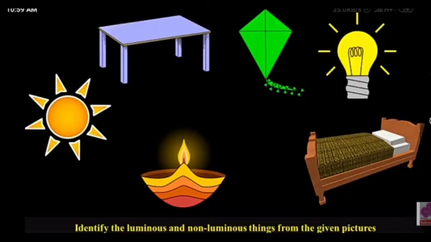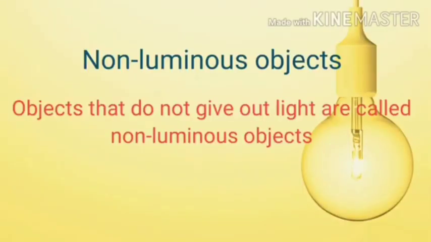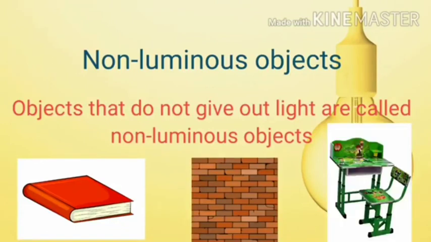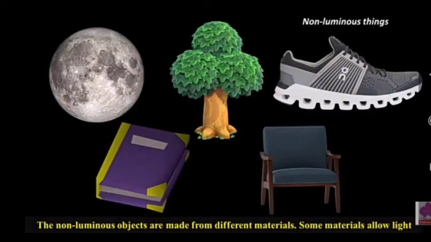Objects that do not give out light are called non-luminous objects. जो ऑब्जेक्ट हमें लाइट नहीं देता है उनको हम क्या बोलते हैं? Non-luminous object, like notebook, wall, table and chair. Here are some more examples of non-luminous objects.